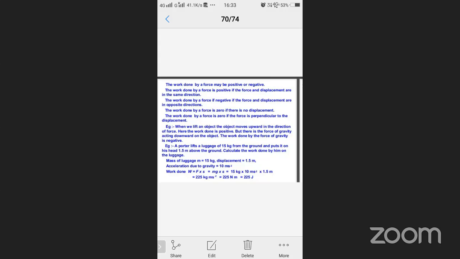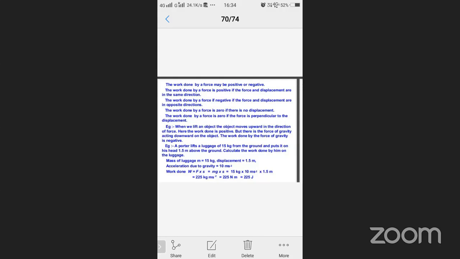Just now I told you one example also. I kept one book on the table and tried to push the book. The book will move from one place to another place. So that example is nothing but positive work. Why? Because what is positive work? Force and displacement should act in the same direction. So in that example, the book moves along the direction of force, right?